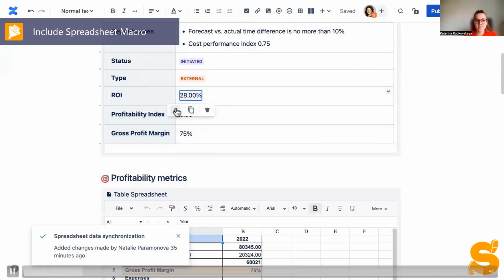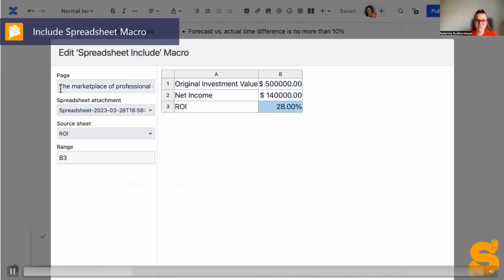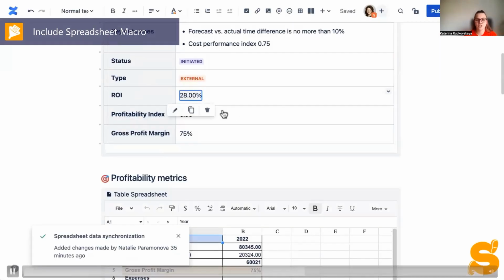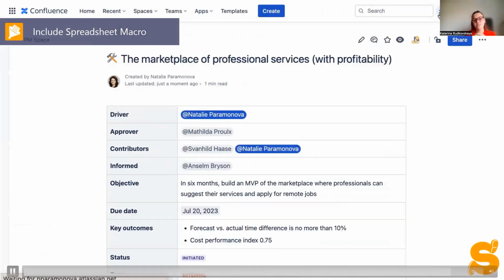And now you can see that we added the results of calculations to our page properties table. This is the Table Spreadsheet Include macro that allows you to select a single cell or a range of cells from any spreadsheet on any page in Confluence within your instance. In my example, you could see that we added a calculated value, a calculated field, to the properties table.